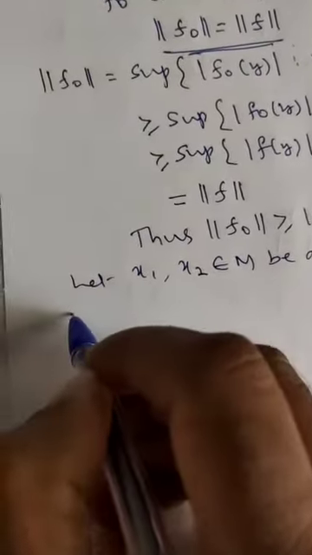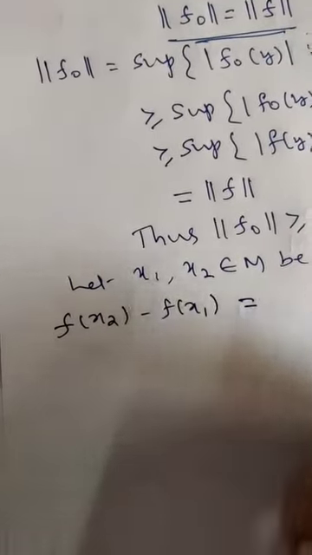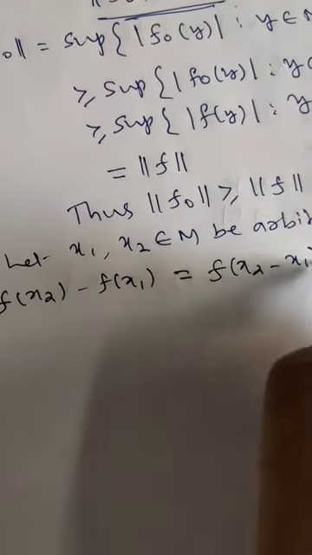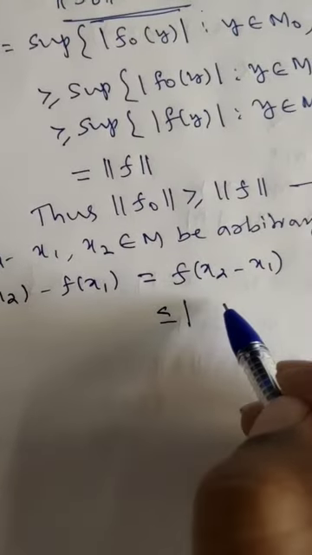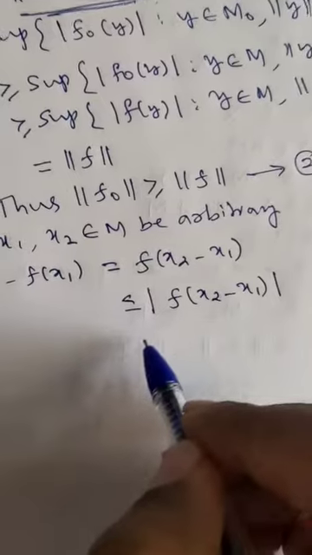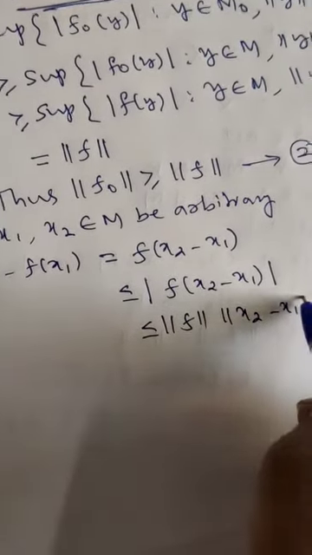Then consider f of x2 minus f of x1, which is f of x2 minus x1. This is less than or equal to mod of f of x2 minus x1, which is less than or equal to norm of f into norm of x2 minus x1.